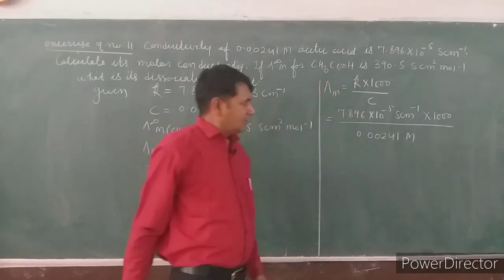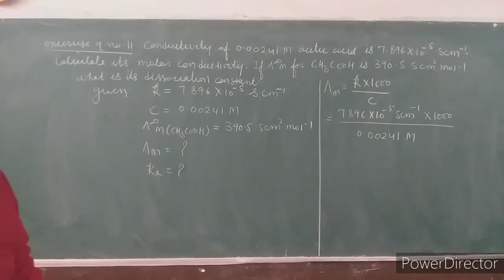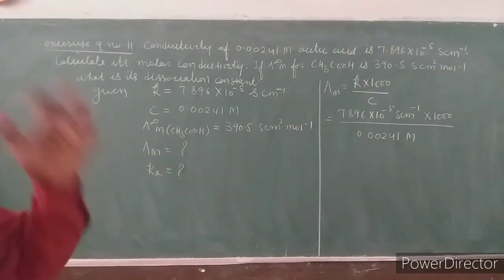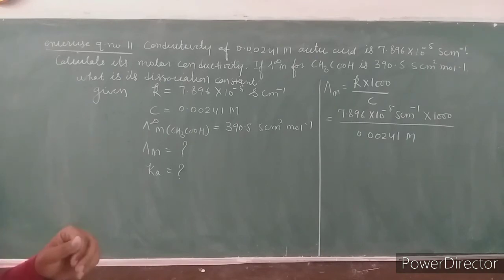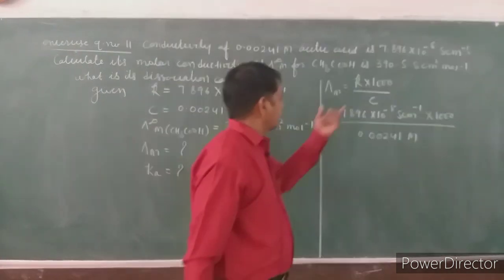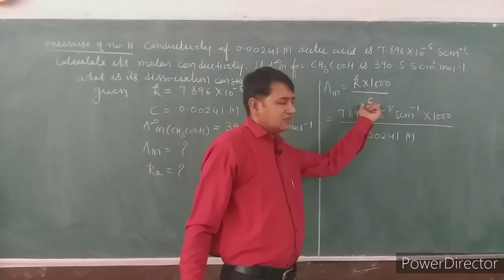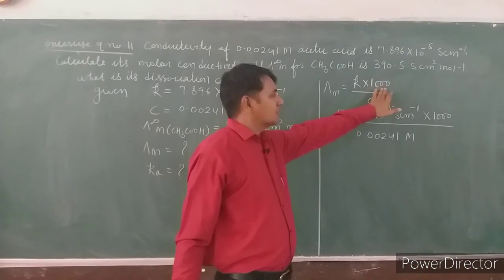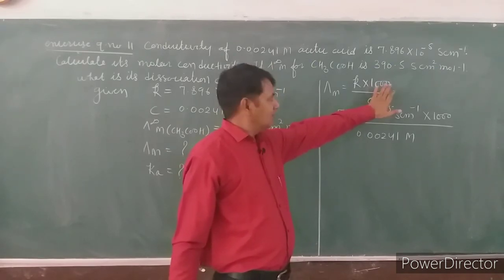You are observing that at the numerator the value is in centimeter, but at the denominator it is in liter. When we derive the relation kappa into 1000 upon C, this 1000 comes from the volume, 1000 ml per liter.